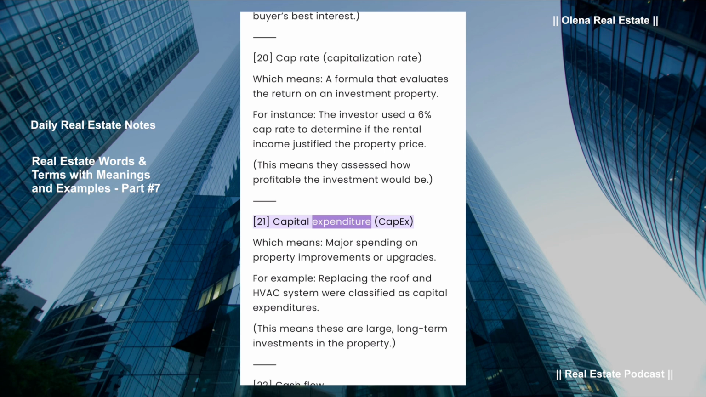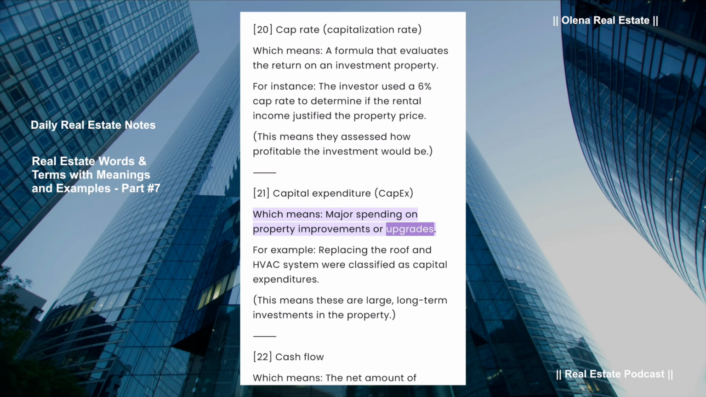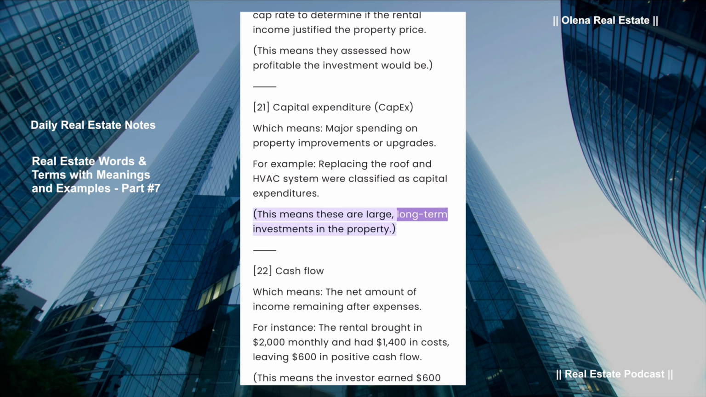Capital expenditure, CapEx, which means major spending on property improvements or upgrades. For example, replacing the roof and HVAC system were classified as capital expenditures. This means these are large, long-term investments in the property.